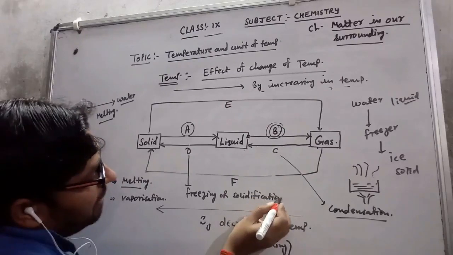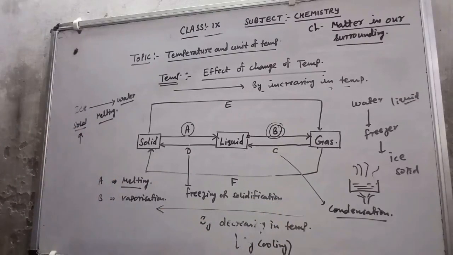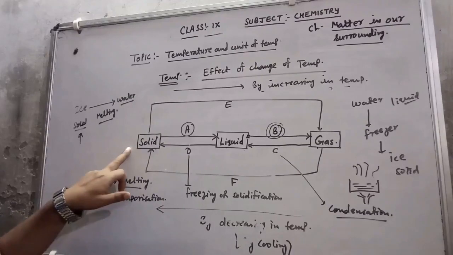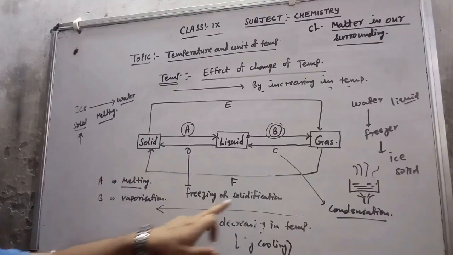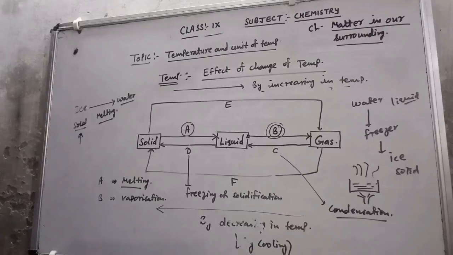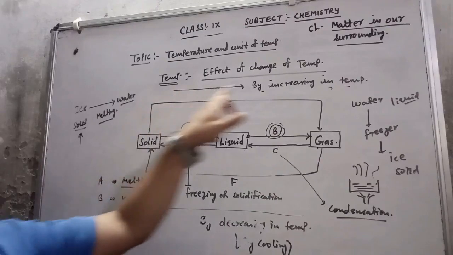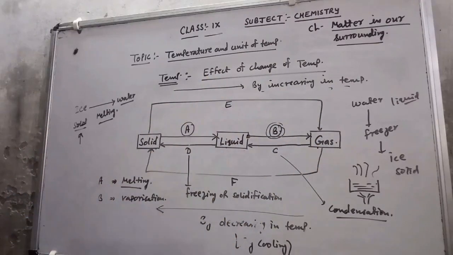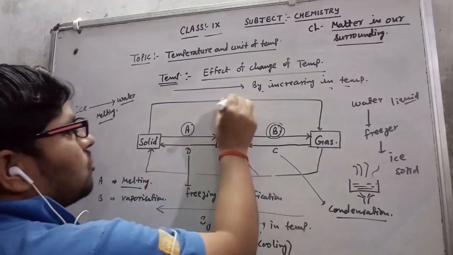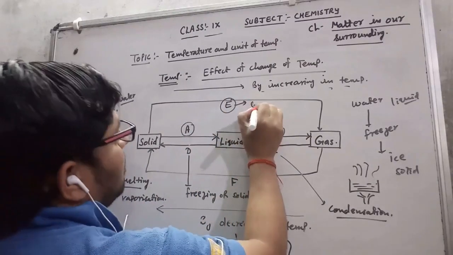So the process in which a liquid is converted into solid by cooling is called freezing or solidification. Now the next is totally new for you: a process in which a solid is converted into gas by heating, or by increasing the temperature, is called sublimation.